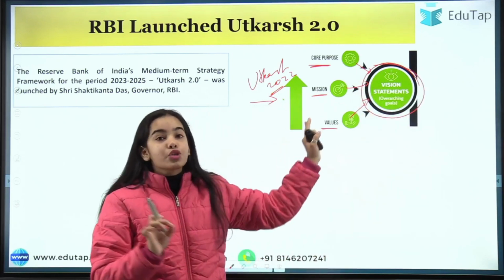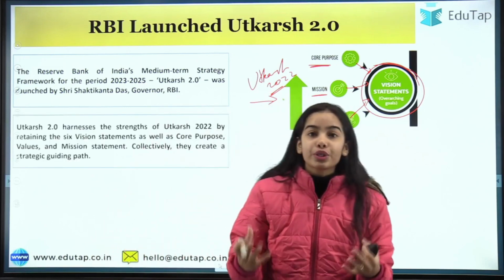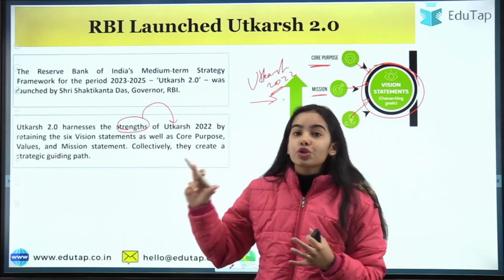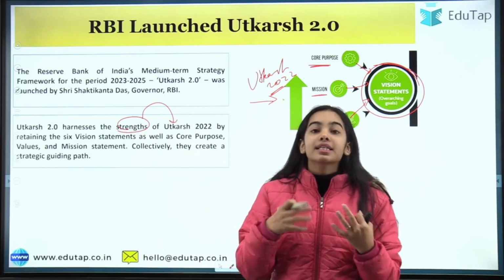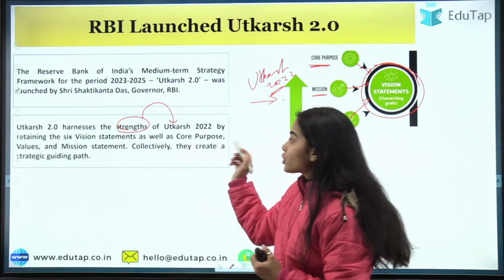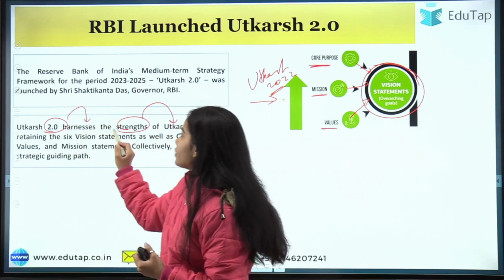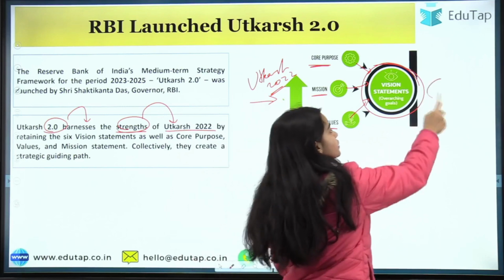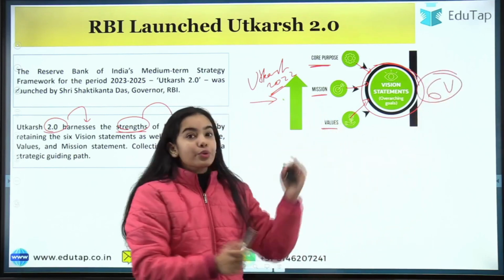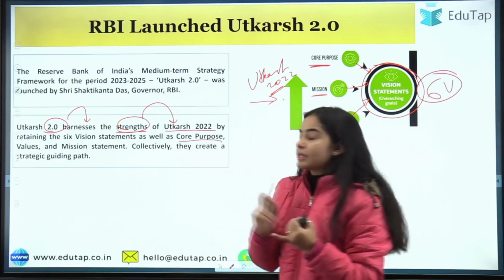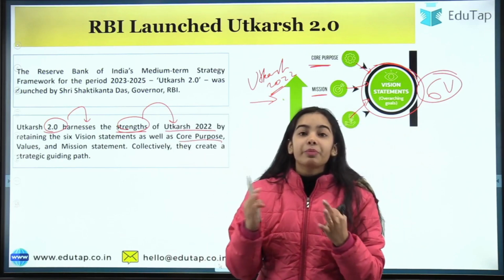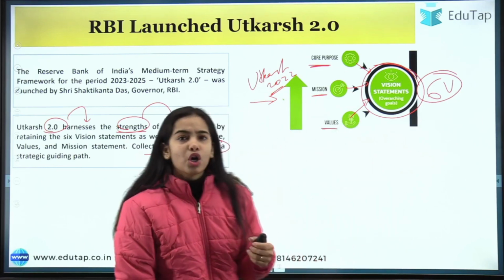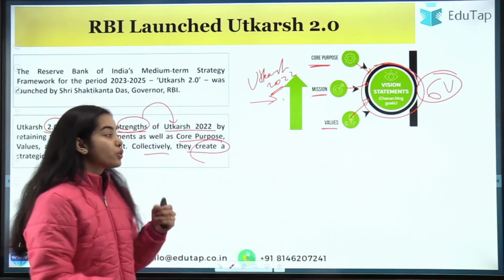Now this is what the Utkarsh 2022 has said, and now the Utkarsh 2.0 said that there are the strengths of the Utkarsh 2022. And the Utkarsh 2.0 has taken the learnings and the strength from the Utkarsh 2022, and so the Utkarsh 2.0 will have the strengths of Utkarsh 2022 by retaining the 6 visions. So there were 6 visions in the Utkarsh 2022, that will be retained, as well as the core purpose, the values, the mission statement, this will be retained in the Utkarsh 2.0. Collectively, they create a strategic guiding path. So you will say everything is same. What is different? So this is different.